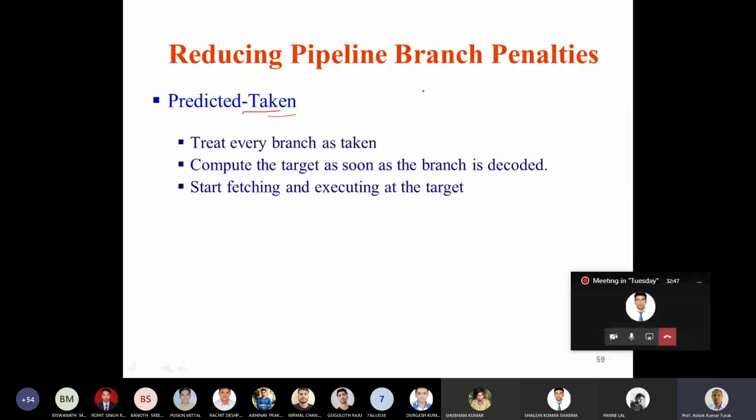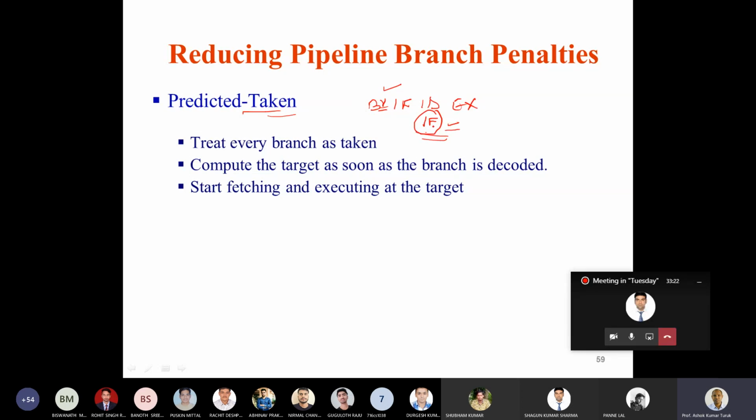Let's look at the 5-stage pipeline: we had instruction fetch, instruction decode, execute, memory, and write back. Let's say this is a branch instruction, and the next instruction is in the instruction fetch stage. Now in case of predicted taken, this is my branch instruction, and I am predicting the branch is going to take place. So the instruction I am fetching next must be from the target.